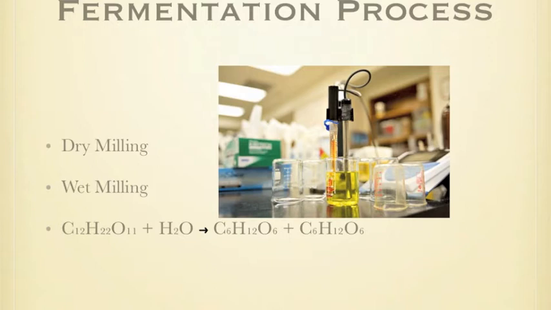There's also wet milling, where corn is soaked in water and acid to separate many components. Then the corn is separated from the fiber, gluten, and starches. Then the starch and water are converted into ethanol.